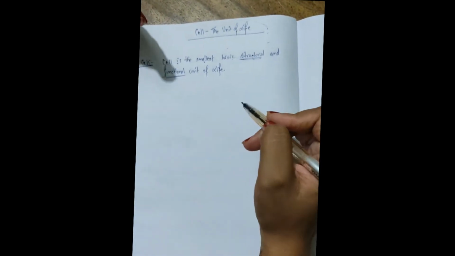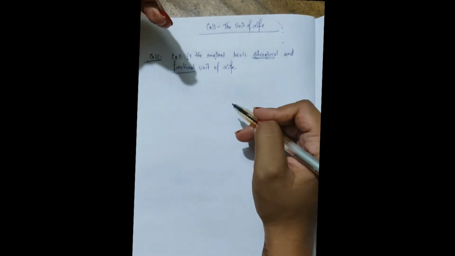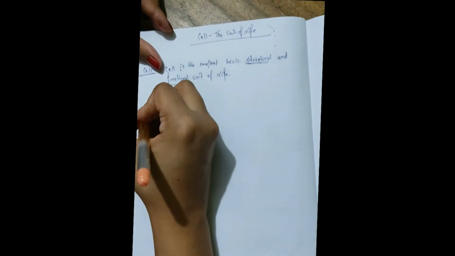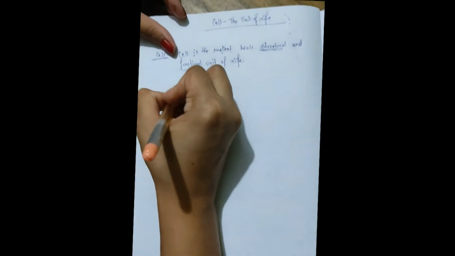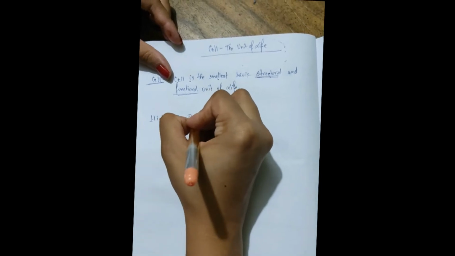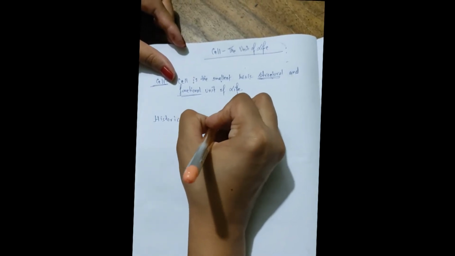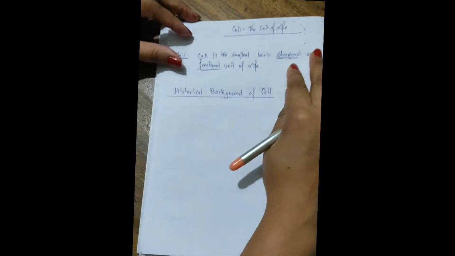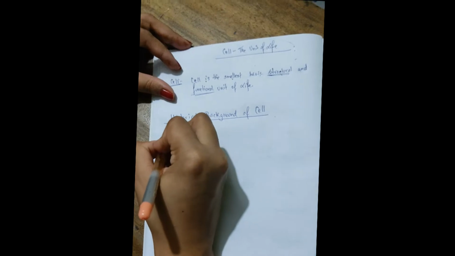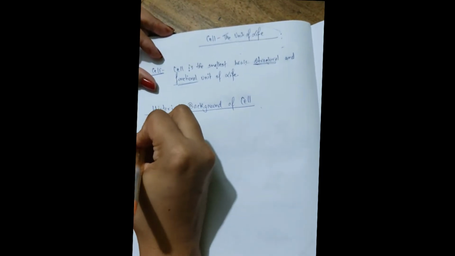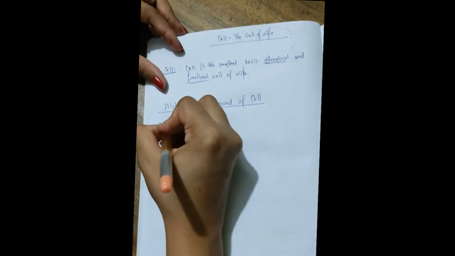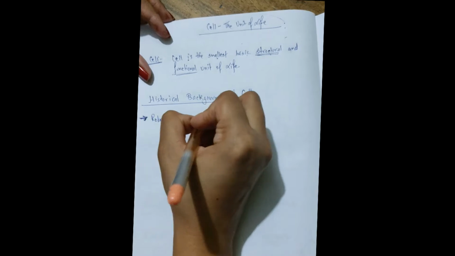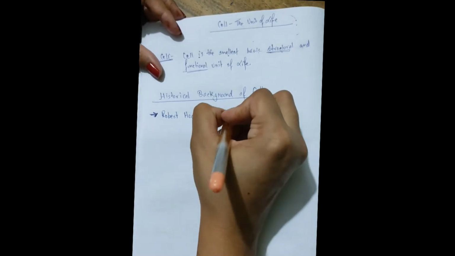Now, after discussing the meaning and the definition of cell, we are going to look into the historical background of cell. The first cell was discovered by a scientist named Robert Hooke in the year 1665.